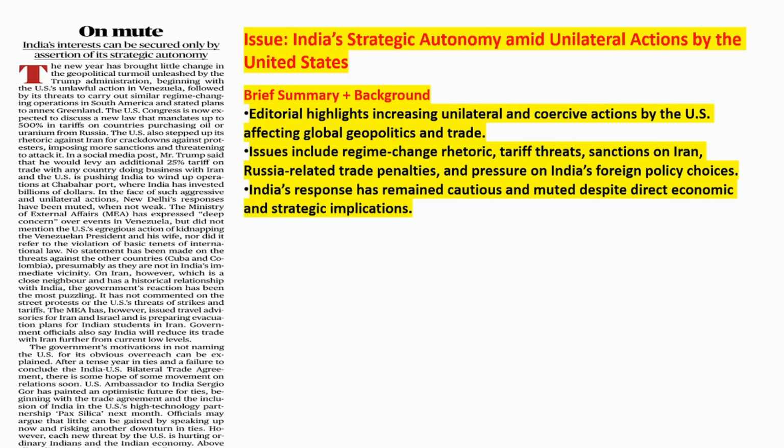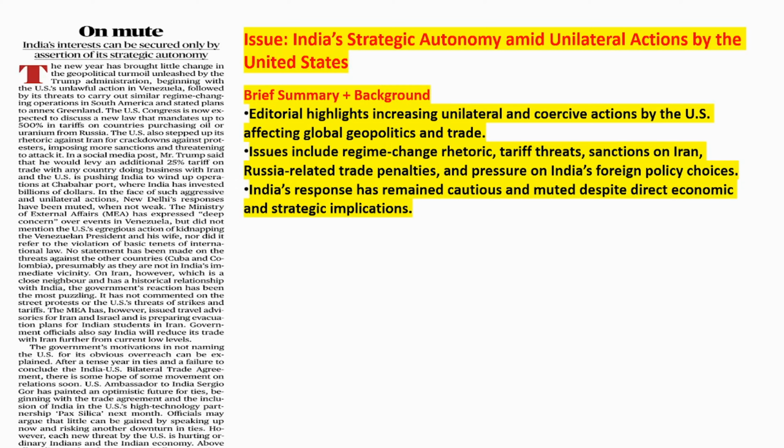So this article says the US is trying to do whatever it wants because it has the power. It is the most powerful country on earth. It is just doing whatever it wants, and it is expecting all the countries like India to just comply with its instructions. And this article is saying India cannot just do that, because with all of these things happening, India is not saying anything against the USA.